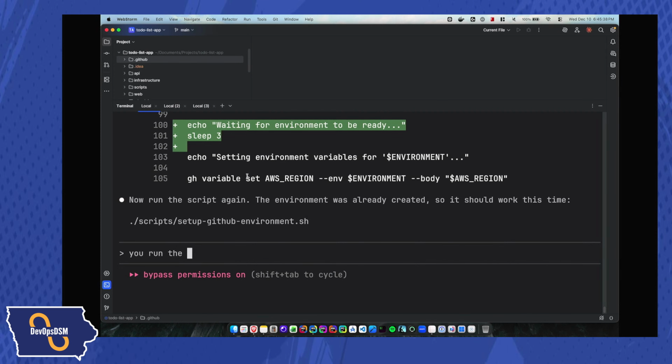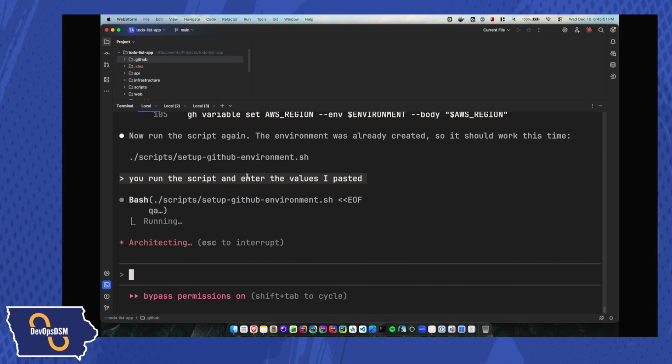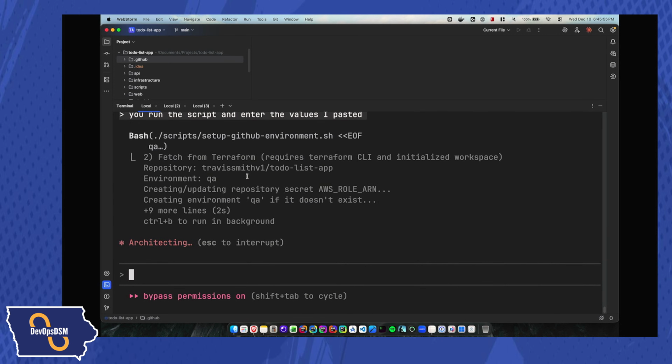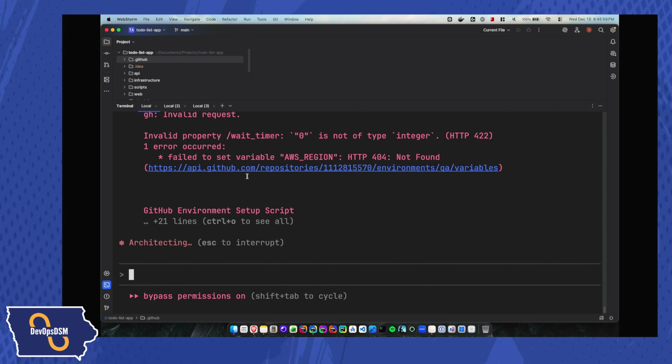You run the script and enter the values I pasted. So I'll let it do that. And the advantage to this is that it saves me time, and if it runs into an issue, it'll fix the issue itself. So I'll let it run, do that, and let's see if it can get done here.